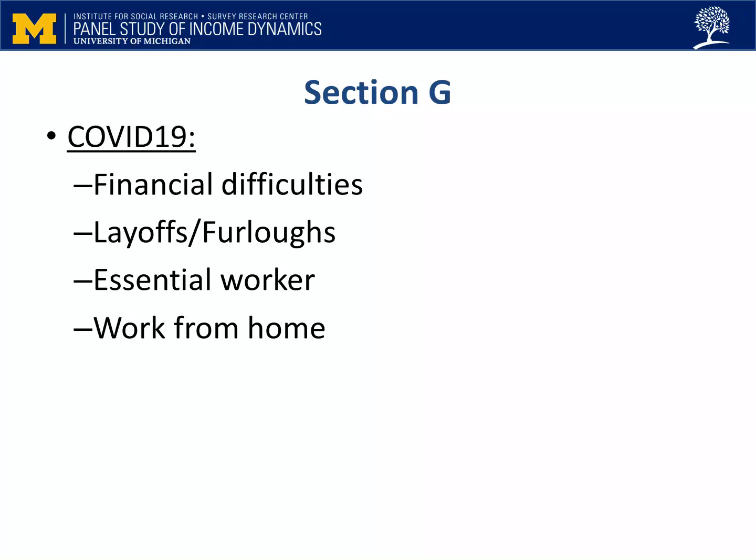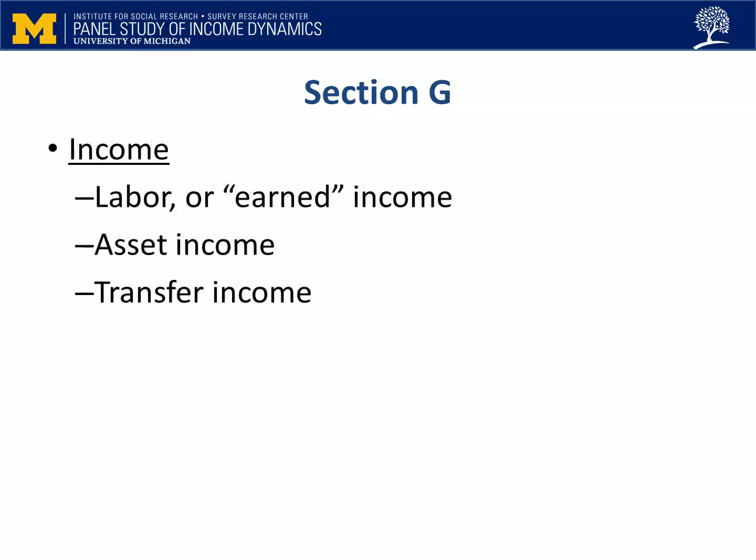The information we collect in Section G represents some of the most important and most frequently used data in the study. New this wave, the first part of Section G consists of a series of questions about the financial impact of the COVID-19 pandemic. It includes questions about any financial difficulties experienced, layoffs and furloughs that occurred, and if anyone worked as an essential worker or worked from home. The questions in Section G that follow the new COVID-19 items represent some of the most important and most frequently used data in the study.